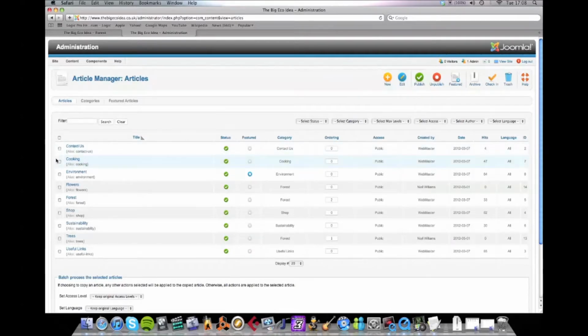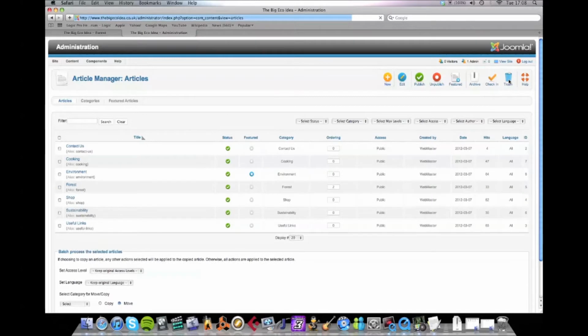One more thing actually, to delete an article, you tick it, and then you press trash. In fact, I'll delete all of the ones that I've done today, because I don't want them. Trees was the first one, and flowers, wasn't it? So if I tick those and press trash, they're now gone. Now you can't get them back, so be very careful when you do that. Make sure you've got a local backup offline. And that's about it really.